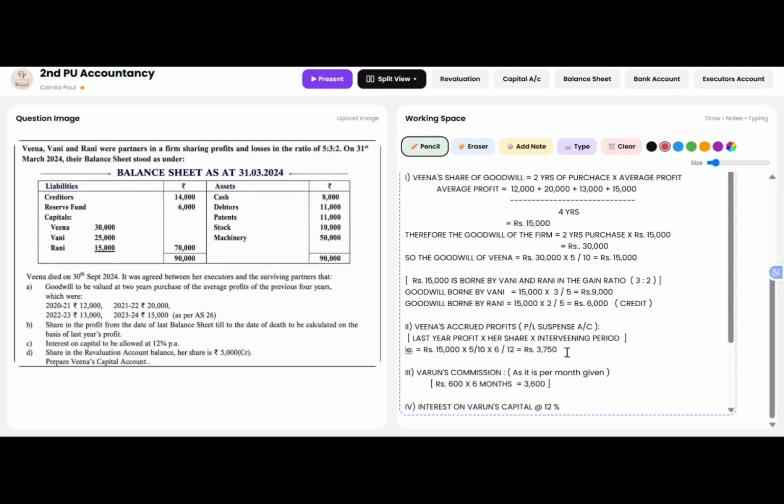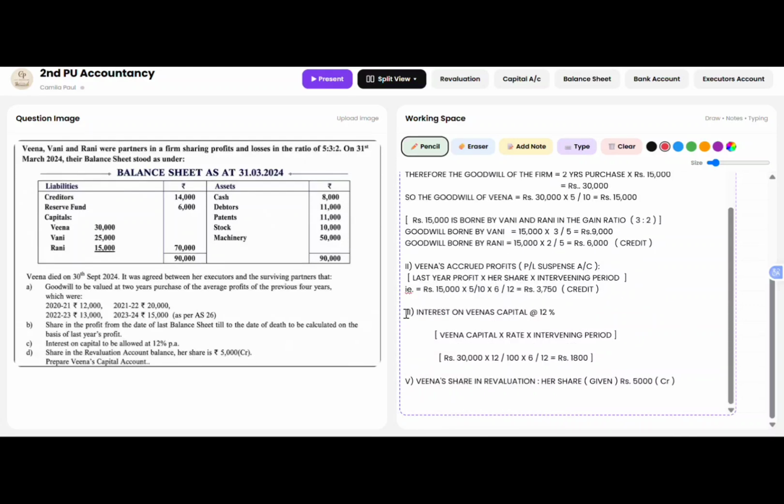So this profit which is provided to the deceased partner based on the previous year should be transferred to the profit and loss suspense account on the credit side of the Veena's capital account.